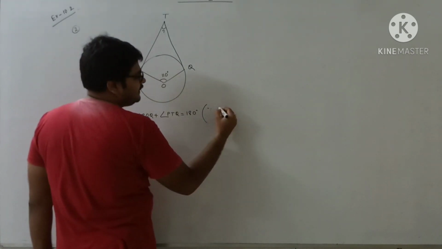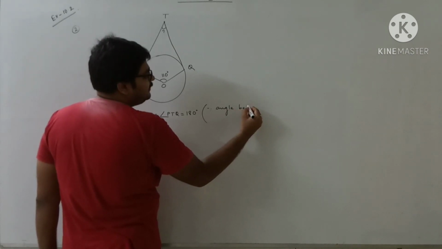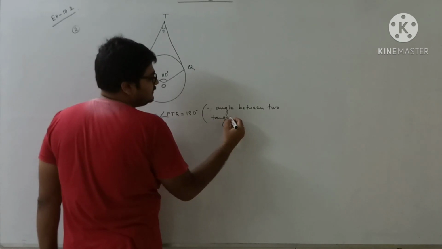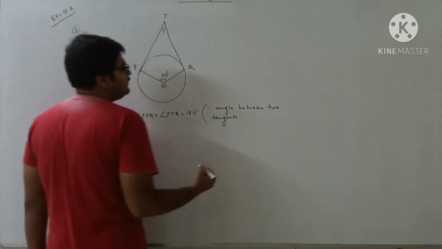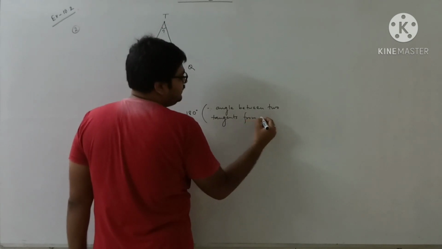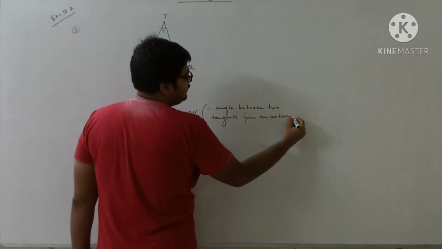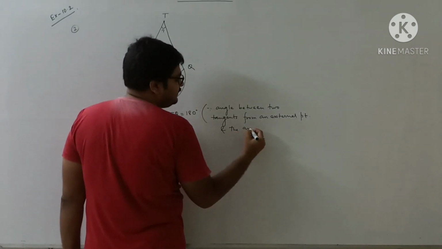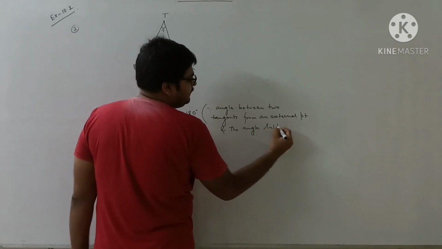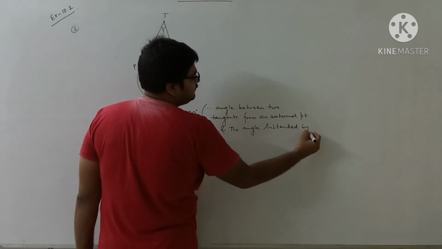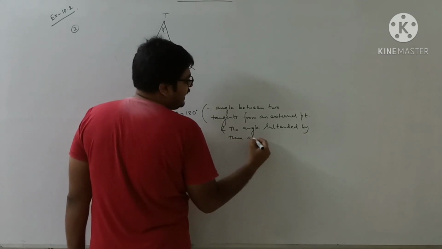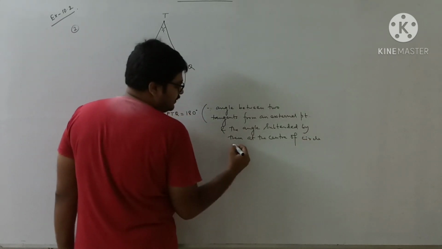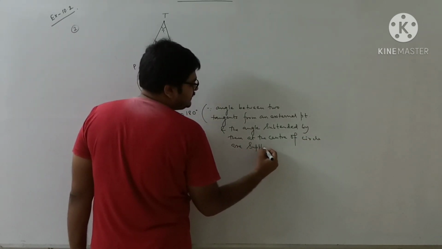Since the angle between two tangents from an external point and the angle subtended by them at the center of the circle are supplementary.